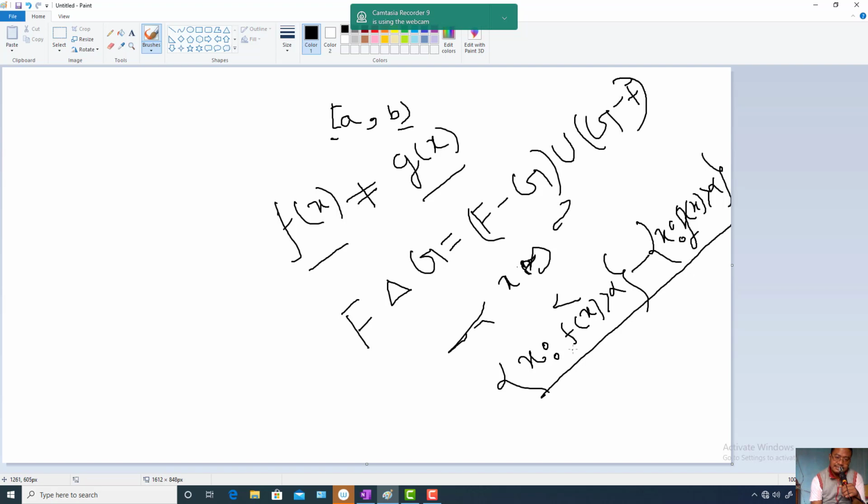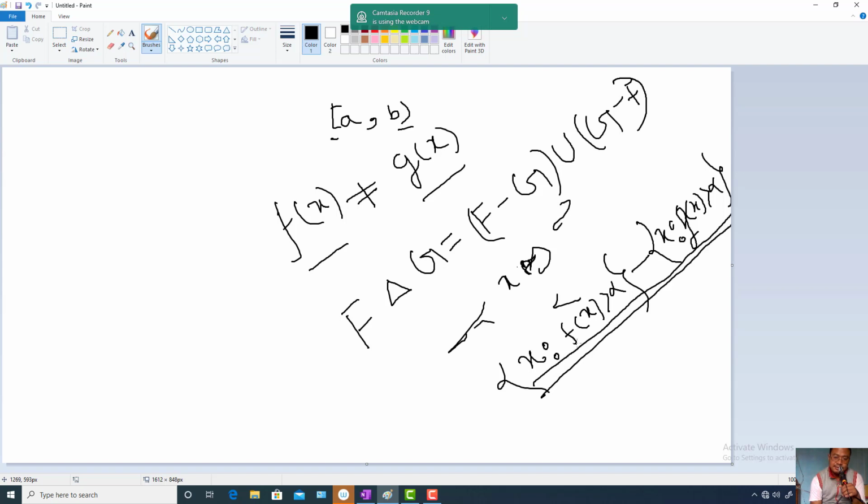So in one way it says that f of x is strictly greater than alpha. In another way, it says that if g of x is less than or equal to alpha, then f of x is not equal to g of x. Because f of x is strictly greater than alpha, and from this set you have already taken out x such that g of x is strictly greater than alpha. Then there may be some point here such that g of x is less than or equal to alpha.